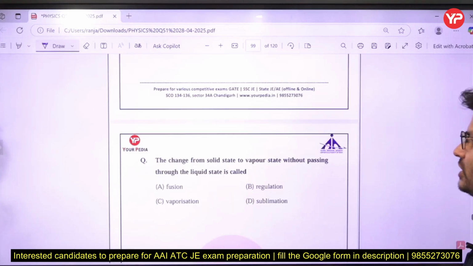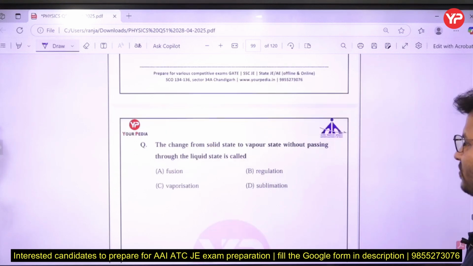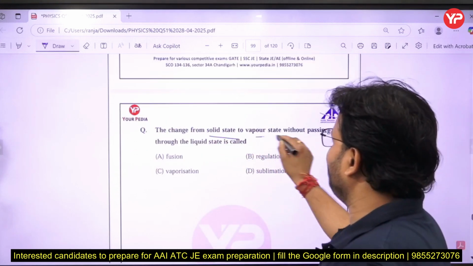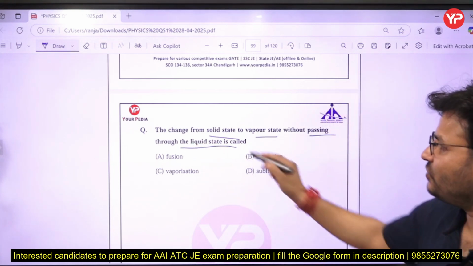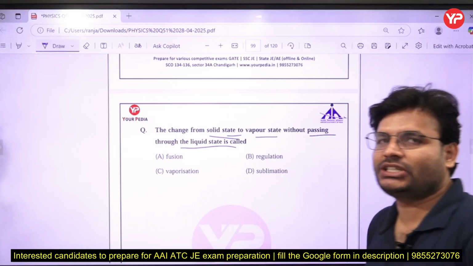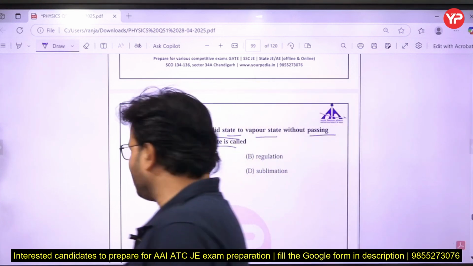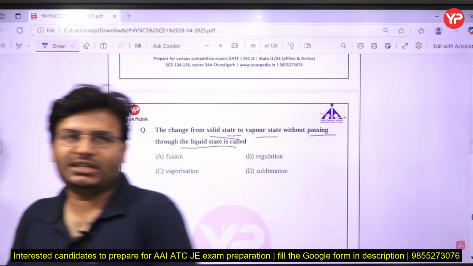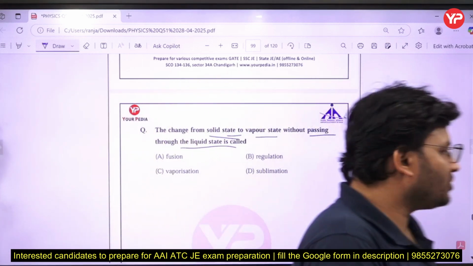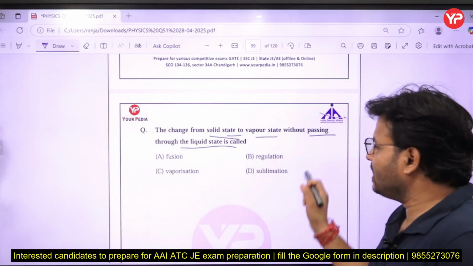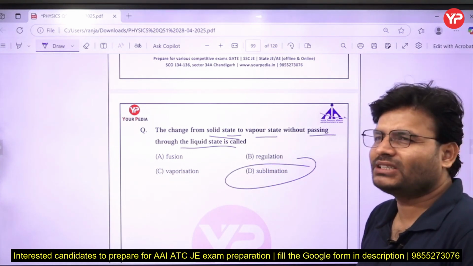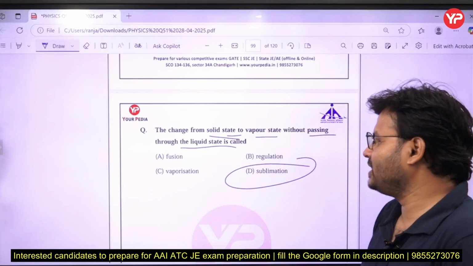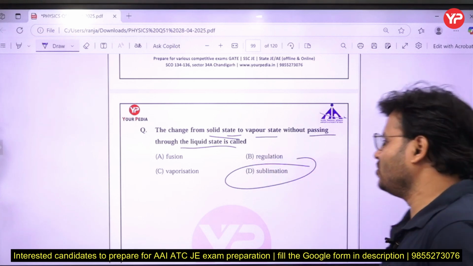The change from solid state to vapor state without passing through the liquid state is called what, my dear friends? The change from solid to vapor directly, with no liquid state taking place, is known as fusion, regulation, vaporization, or sublimation. It is sublimation. Like camphor, it goes directly from solid to vapor state, so it is called sublimation.